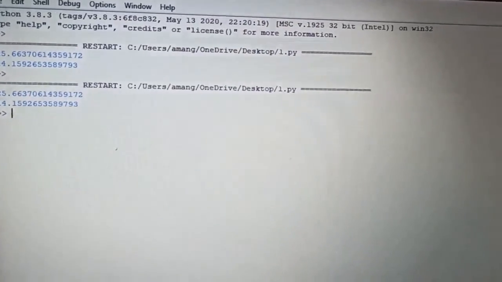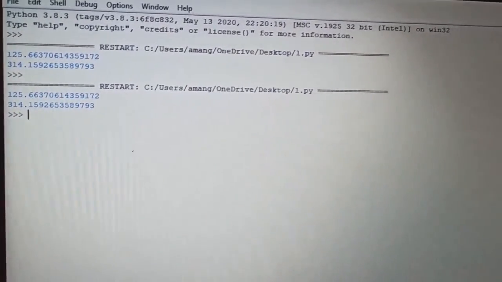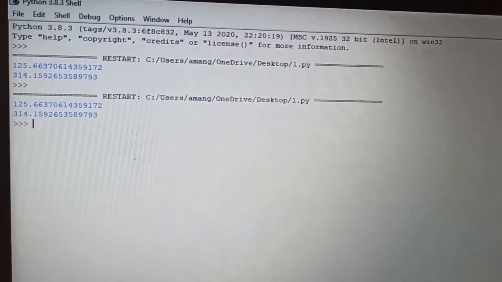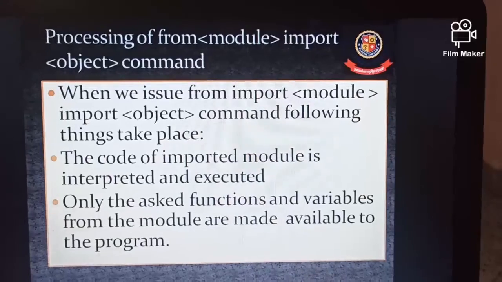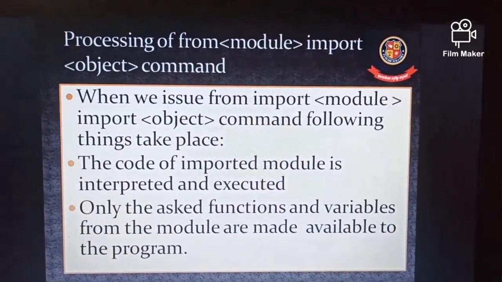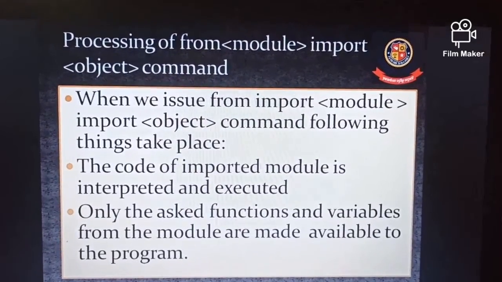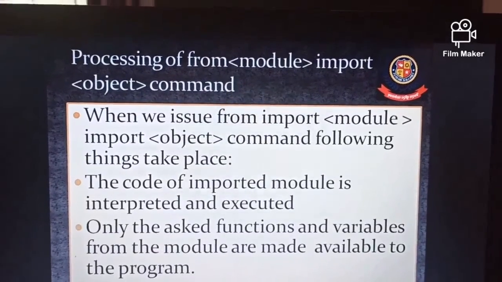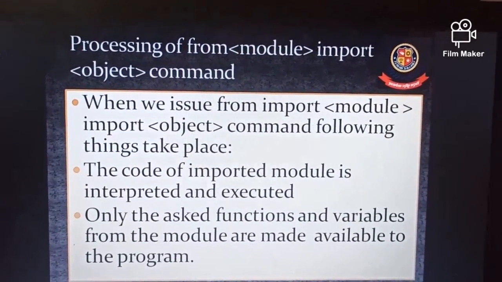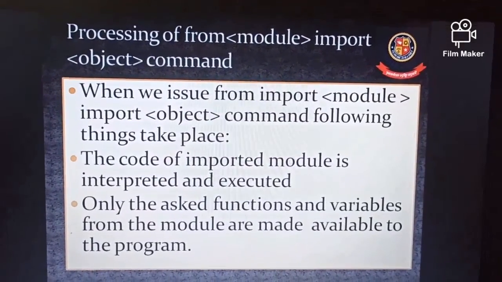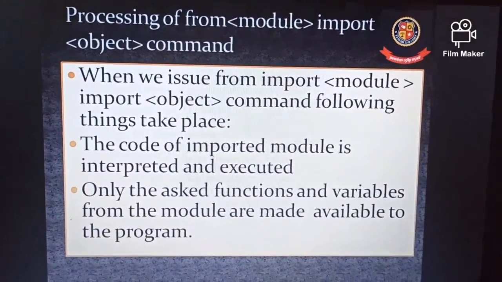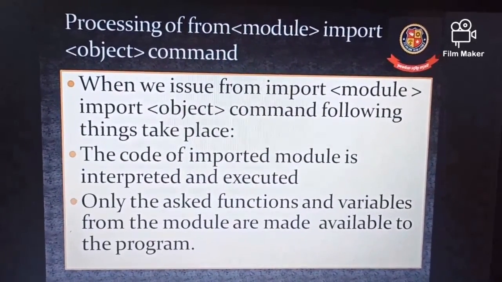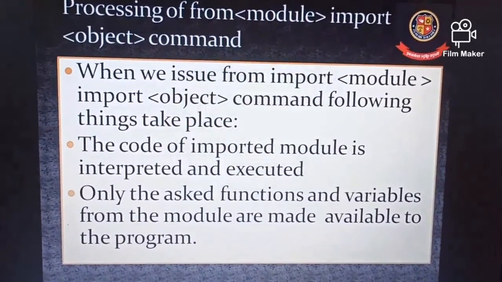Okay, so now I think the use of this import command has been clear to you, how we can access and write the function with the object name. Clear? Students, so now we shall talk about the processing of the from module import object command. Earlier we talked about the processing of import module. Now we are going to talk about from module import object. Whatever function or variable we mention over there, only that will be available to the program, the rest will not be.